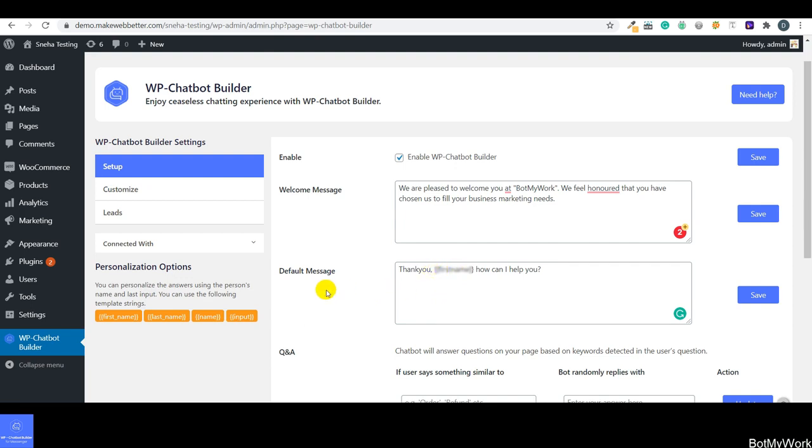So after setting the default message, you have to click on save. By default, this message would be sent by the bot to the customer. I'll be showing you on the front end how it is going to appear in the messages. After that, what comes is QA.